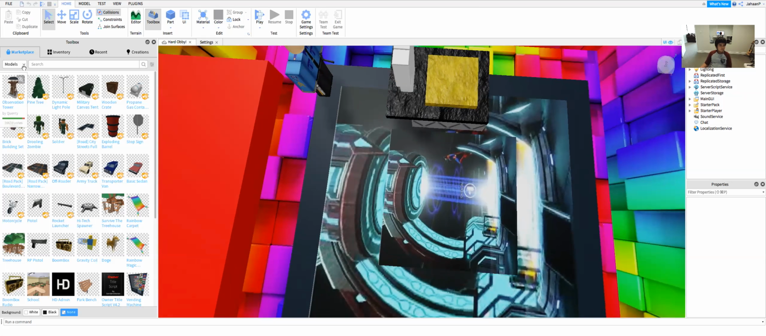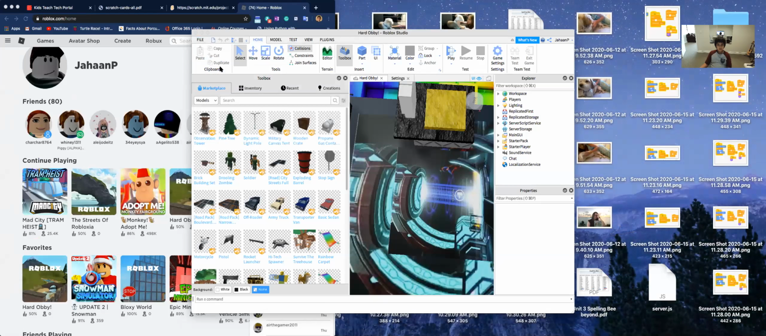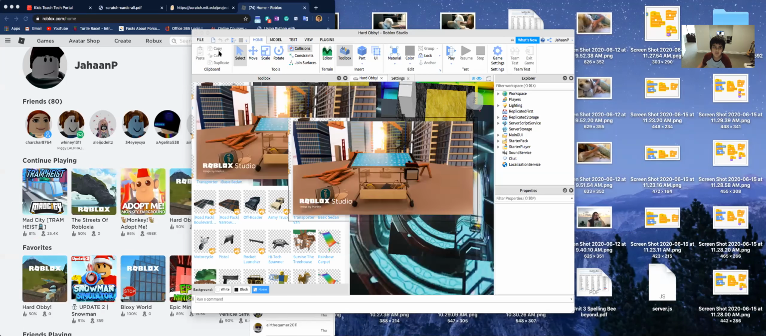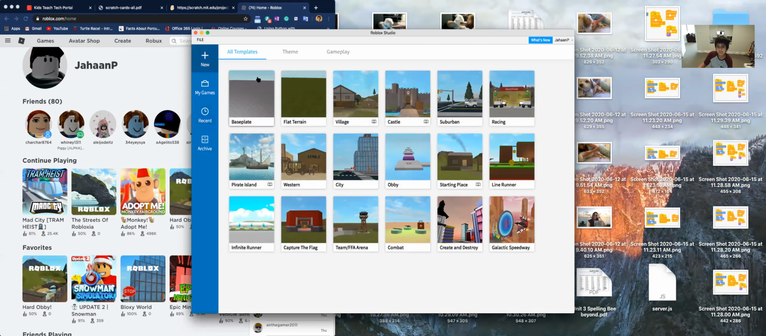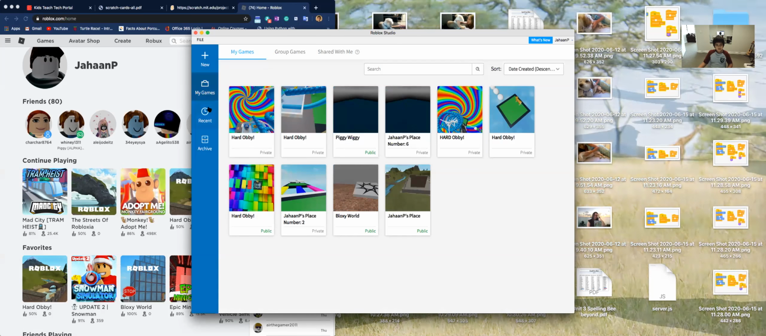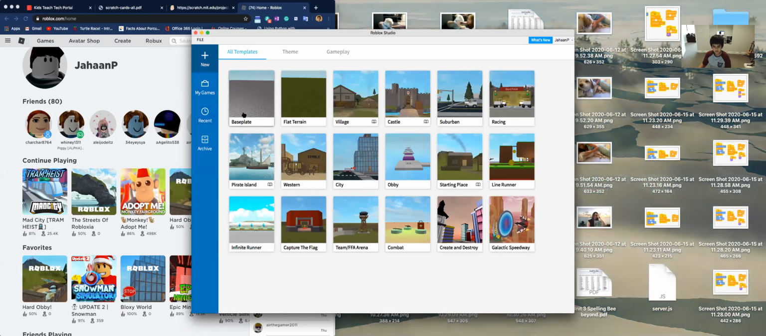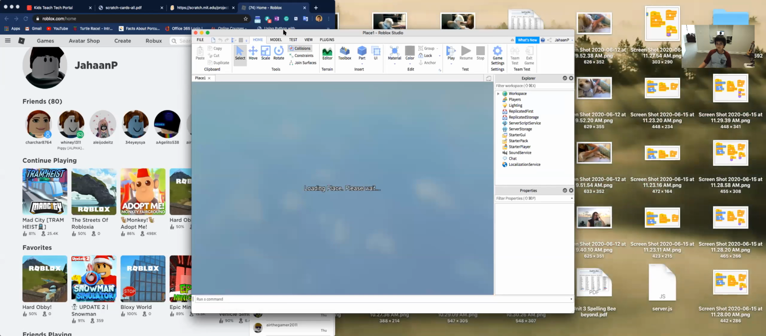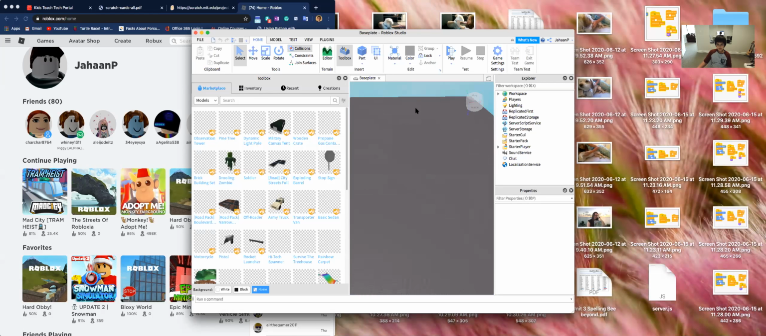So basically, what happens when you open Roblox Studio is it'll always show this or this or this. In that case, you click here. Then what you do is you click on base plate, and there we go. So that's the base plate.